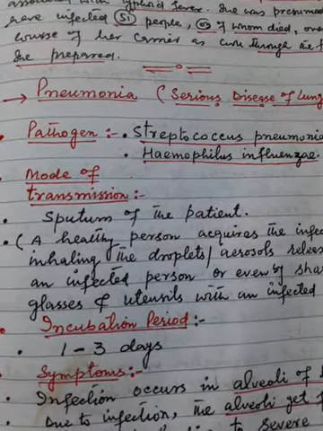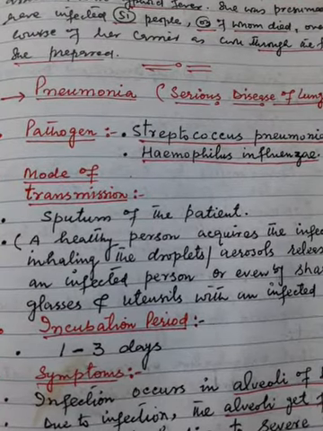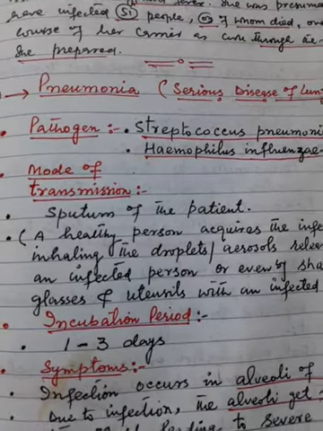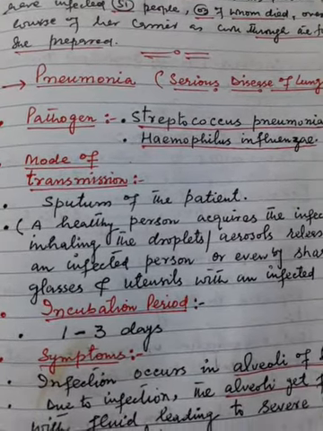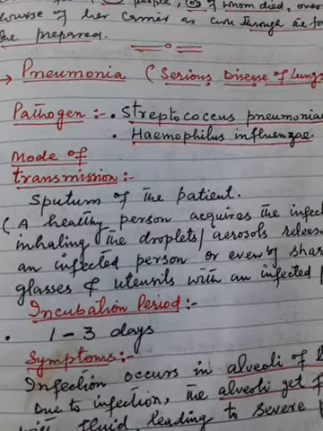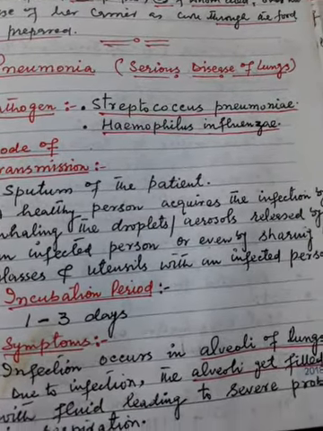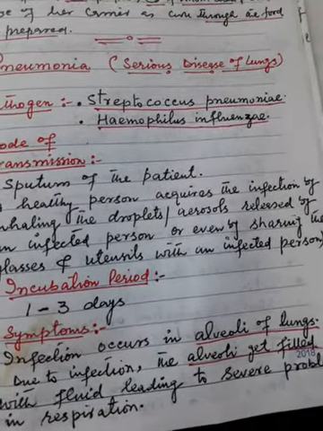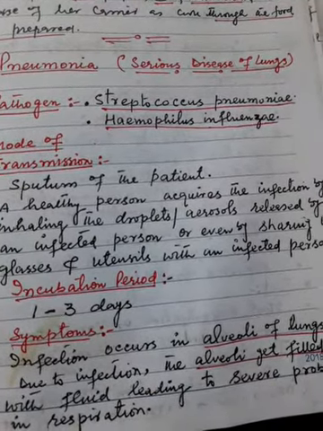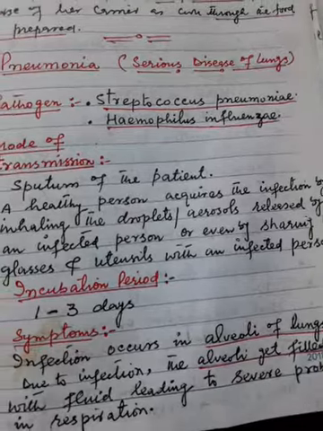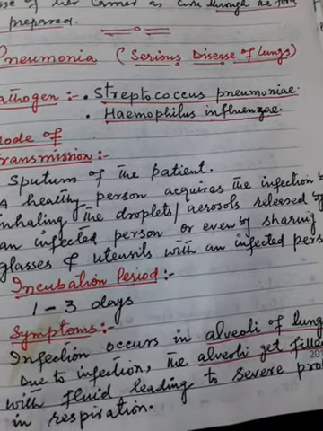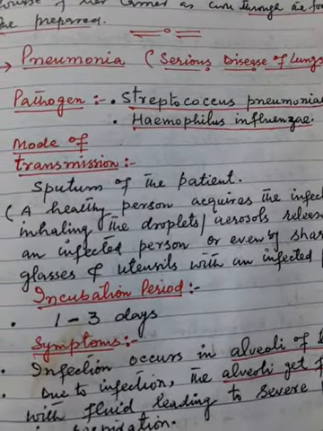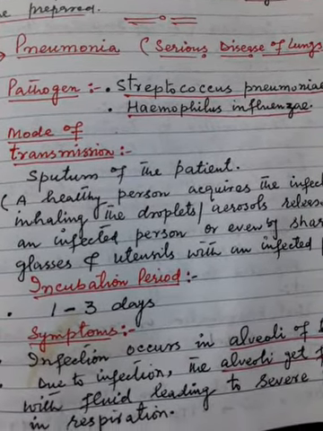Now how does this disease get transmitted from an infected person to a healthy person, that is the mode of transmission. Mode of transmission is through the sputum of the patient. A healthy person acquires the infection by inhaling the droplets or aerosols released by an infected person, or even by sharing glasses and utensils with an infected person. The incubation period is 1 to 3 days.